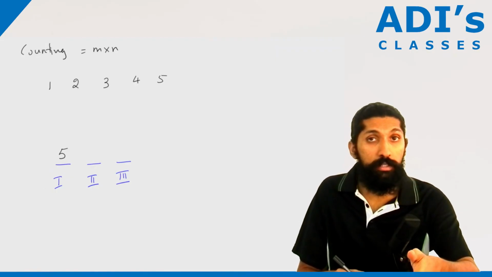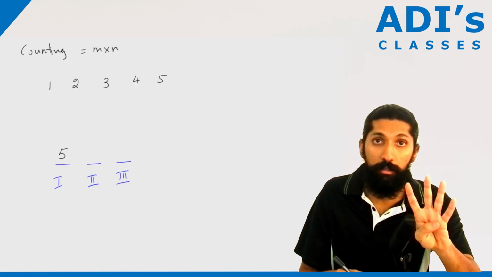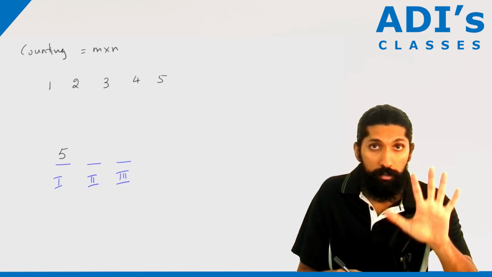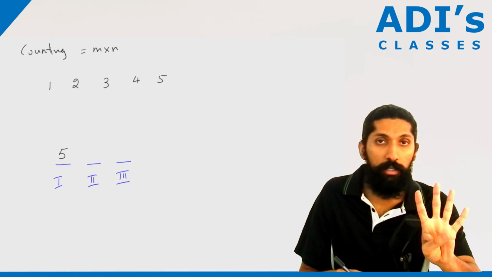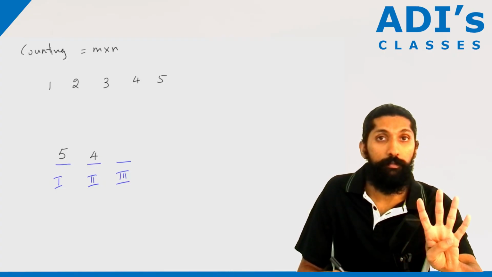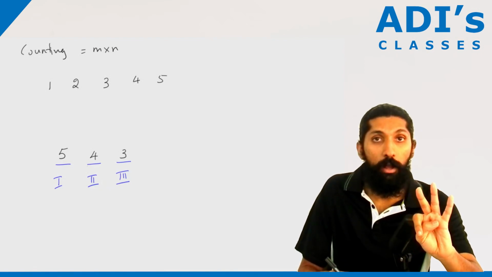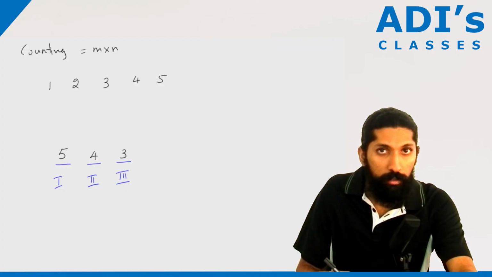For the second place, how many of them are competing? Four, isn't it? Because the first place is already done. So there were five, the first place is done, now we have four. So for the second place, we have four. For the third place, there are going to be three. Don't you think this is the principle of counting?